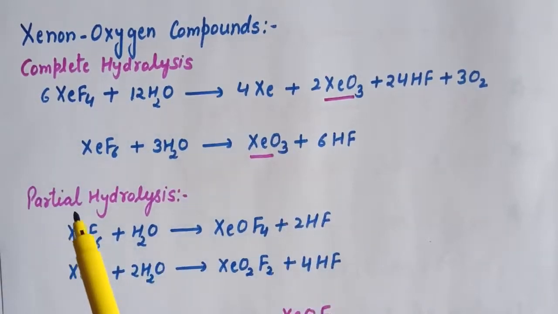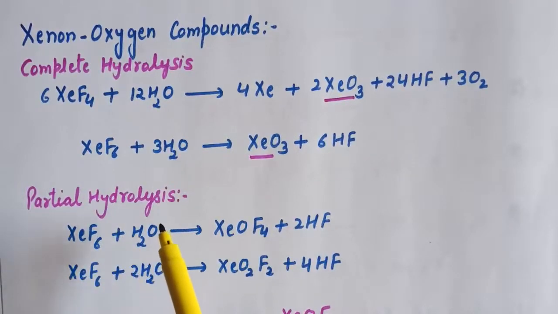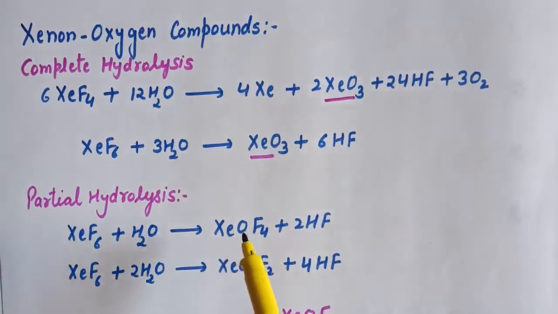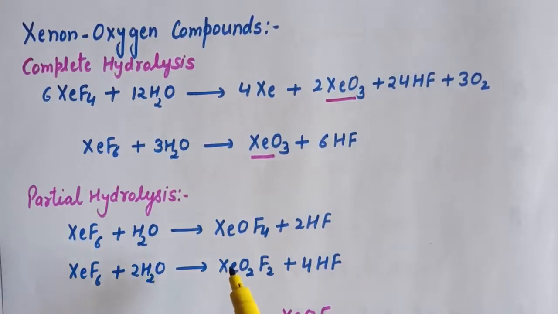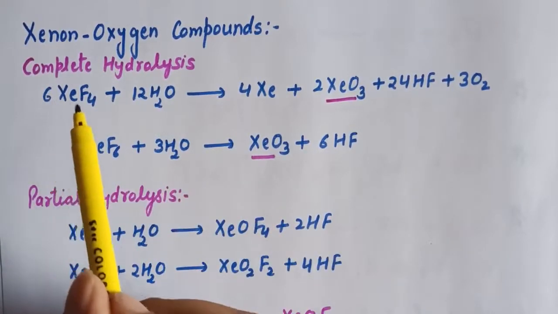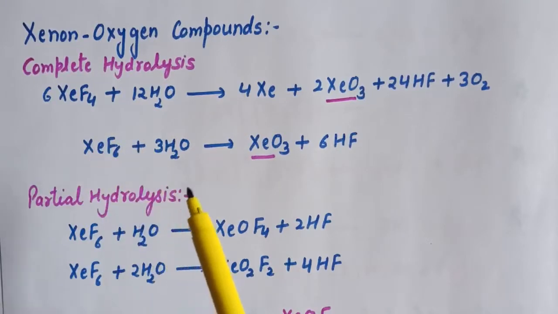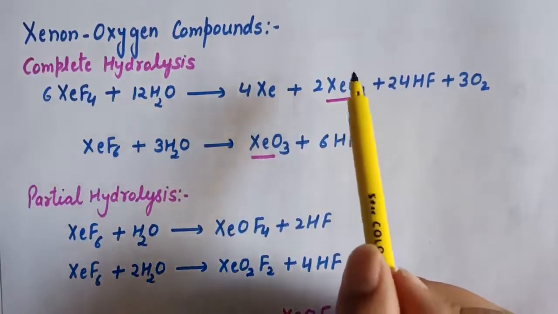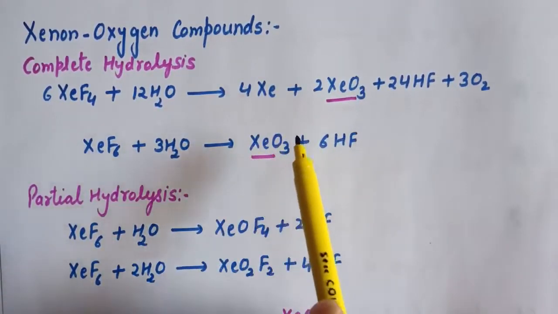Next, if we do the partial hydrolysis of xenon fluoride compounds, that is XeF6 plus H2O, here again we are getting xenon oxygen compounds. The second reaction is when we treat xenon hexafluoride with 2 molecules of water. Here we are getting XeO2F2 plus 4HF. So these are the reactions of complete hydrolysis and partial hydrolysis of xenon fluoride compounds. Here we are getting XeO3, which is a xenon oxygen compound, and in this reaction also we are getting xenon oxygen compounds.